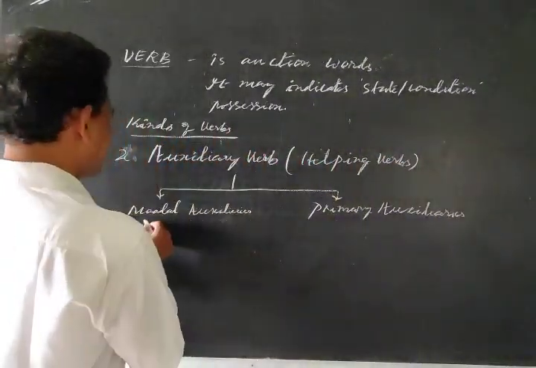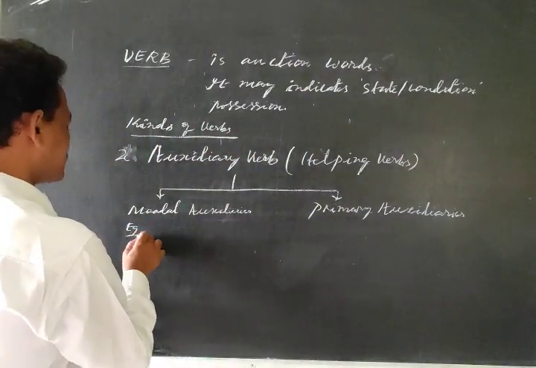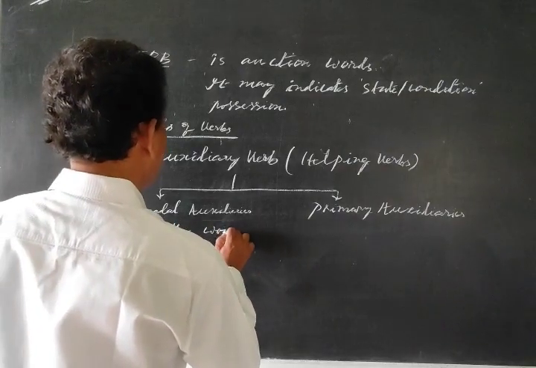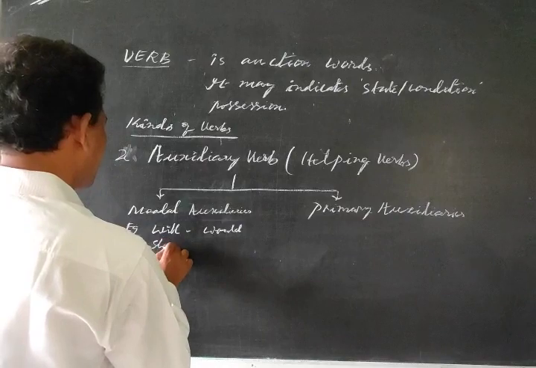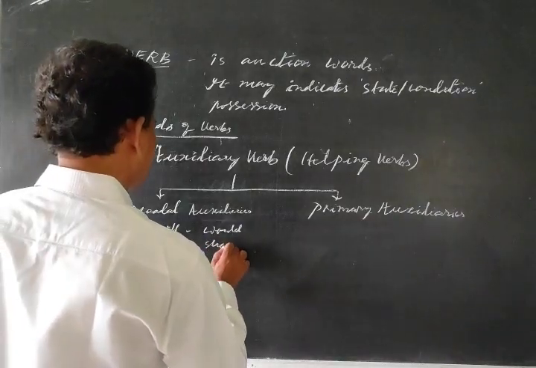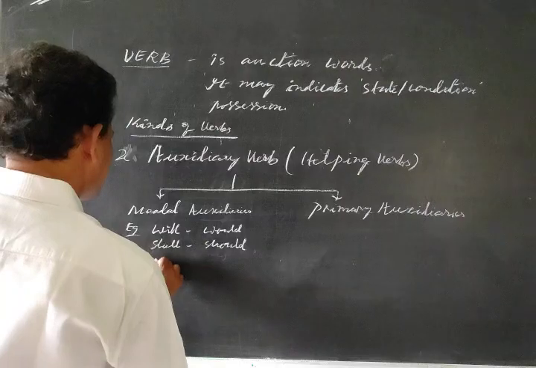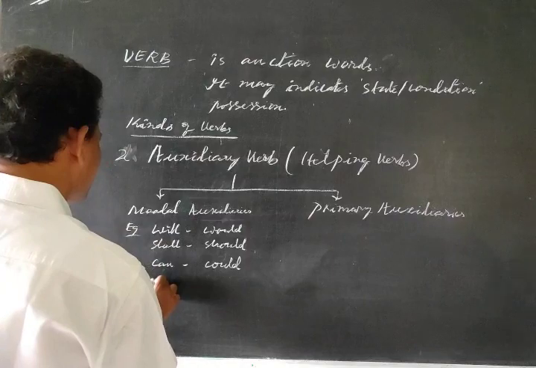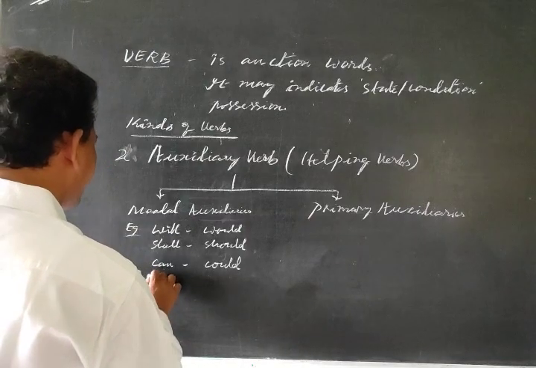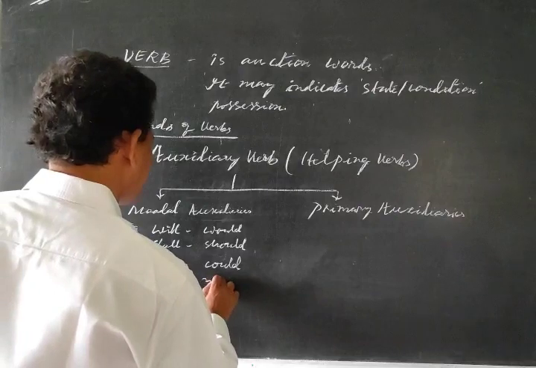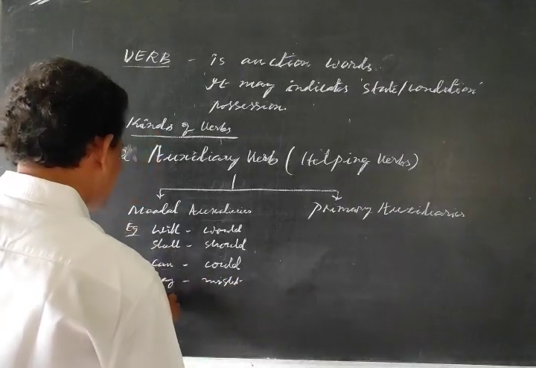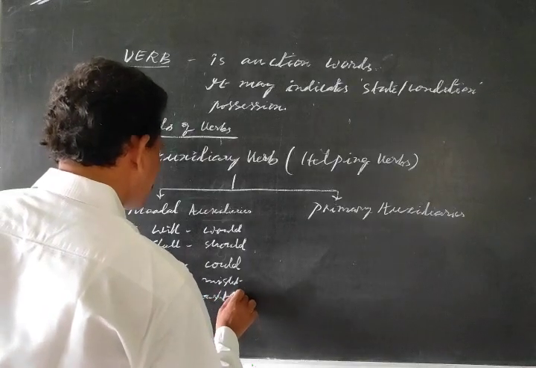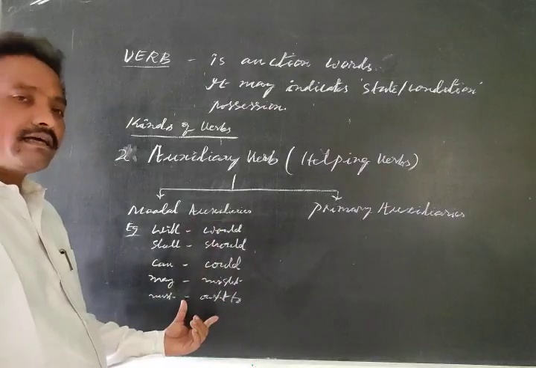Examples of modal auxiliaries here: will, would, shall, should, can, could, may, might, must, ought to. So these are the examples of modal auxiliaries.